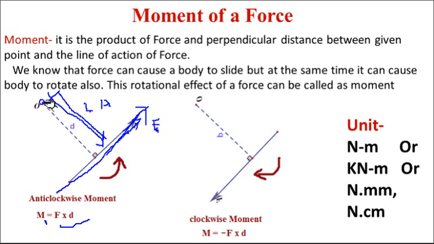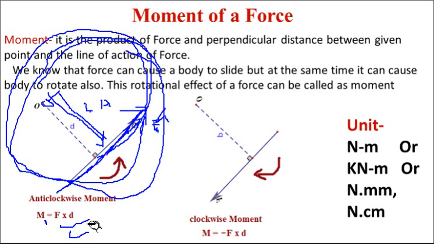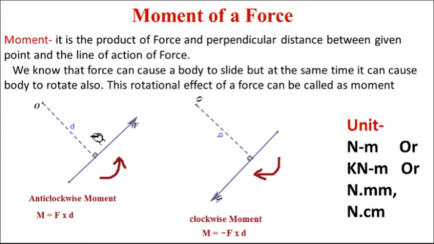Now here you can see this is the point O, and this force F. About this point, if I want to rotate it, it will rotate like this because the arrow is in this direction. So it is an anti-clockwise rotation. This anti-clockwise rotation I will take as positive. So this F is rotating anti-clockwise about point O, and this moment will be F into D, that is positive.